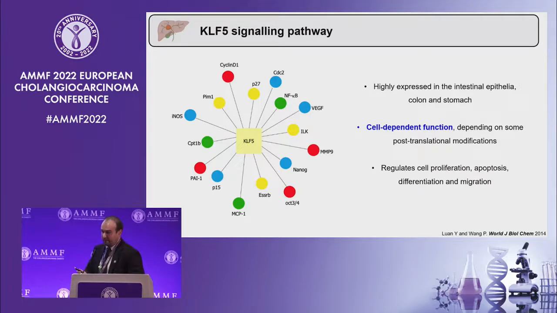So what is KLF5? It's one of the members of the KLF transcription factor family that is highly expressed in the gastrointestinal tract with the highest expression in the intestinal epithelia, in the colon, and in the stomach. Through the regulation of all these targets, it is known to regulate cell proliferation, apoptosis, differentiation, and migration. Still, it is important to know that the role and the function of KLF5 is dependent on the cell in which KLF5 is being expressed, since KLF5 may undergo different post-translational modifications that differentially regulate its activity.